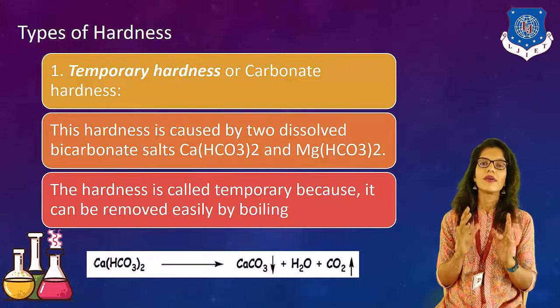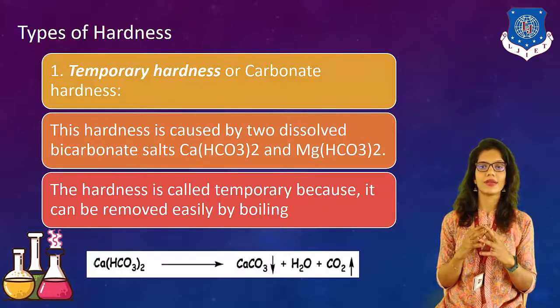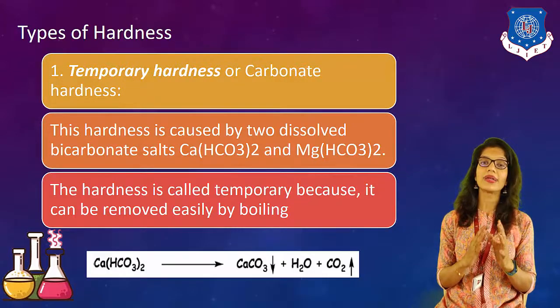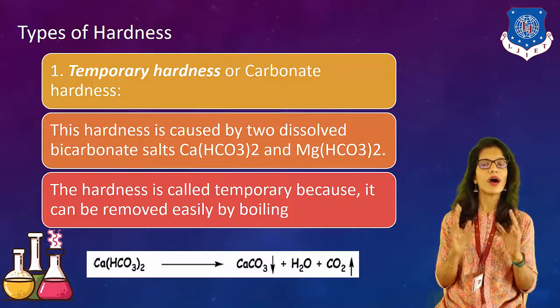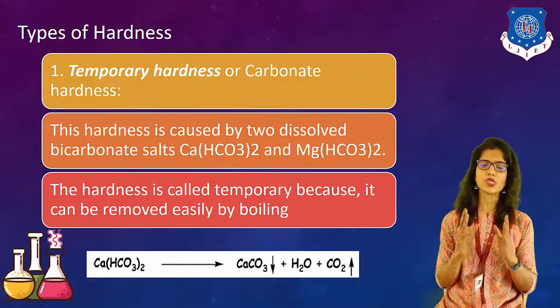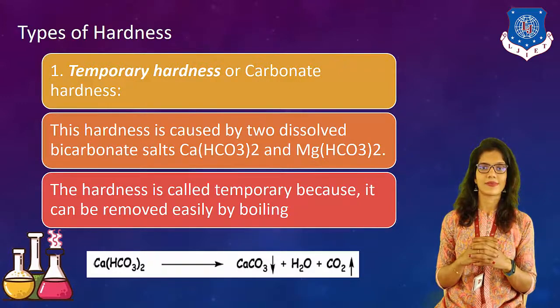Here, hard water forms an insoluble material, while soft water forms a soluble material. The hardness is always of hard water. So in this manner, let's begin the new topic, which is types of hardness.